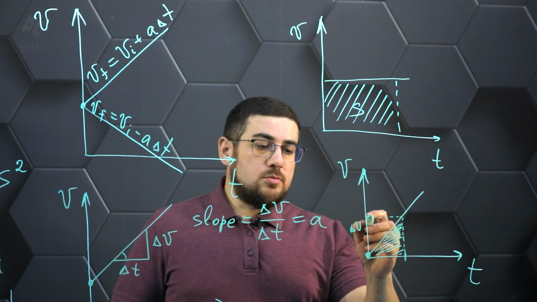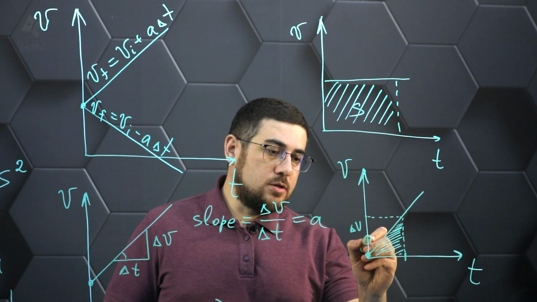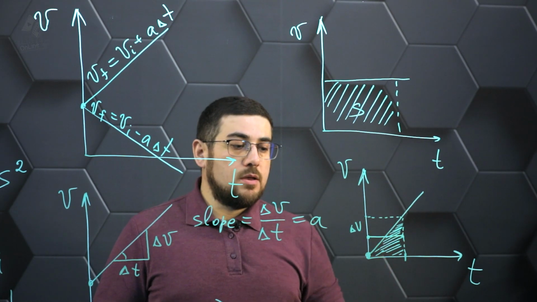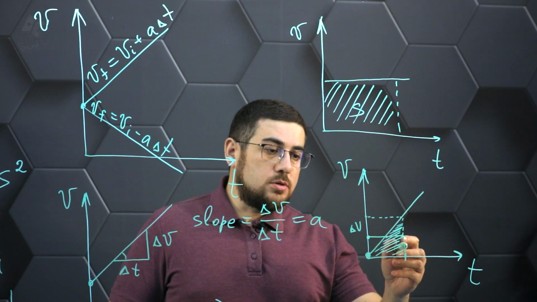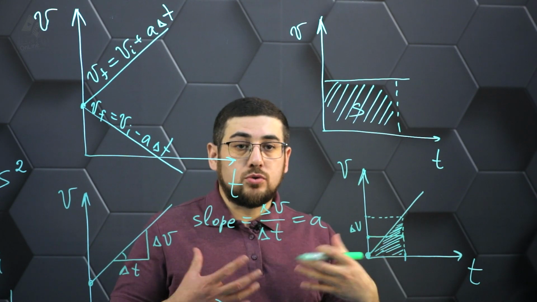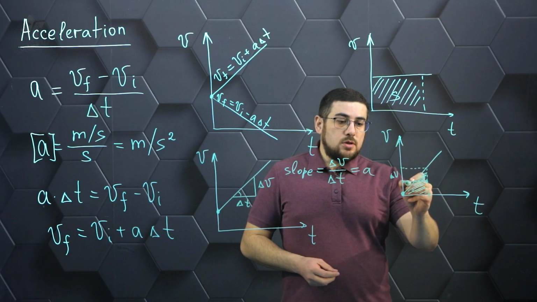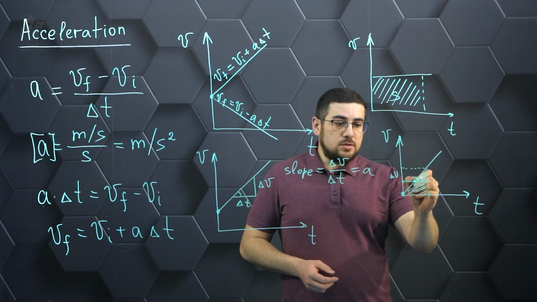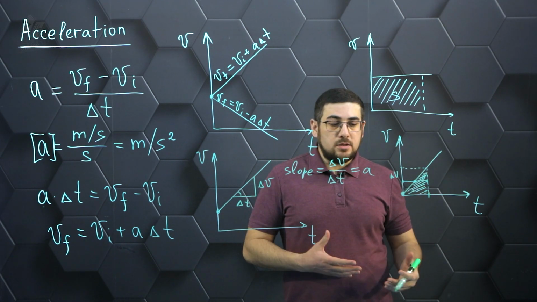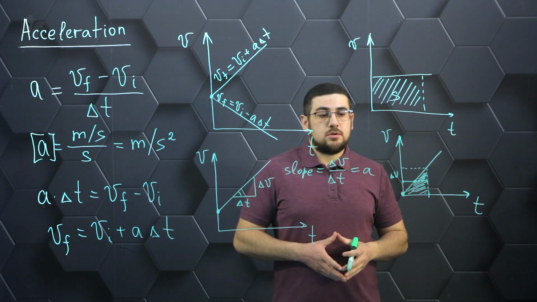But we can also divide the given area of the rectangle in half in another way, i.e. by drawing the middle line through the middle of these vertical segments. And then it turns out that this half line will show us that the body traveled the same path for the same time, but with some constant speed. And this velocity, as we see, is exactly in the middle of this segment, because this line is the center line of the triangle. And thus we show that in the case of an equally accelerated motion, the average velocity will be nothing else than the arithmetic mean of the initial and final velocity of this body.